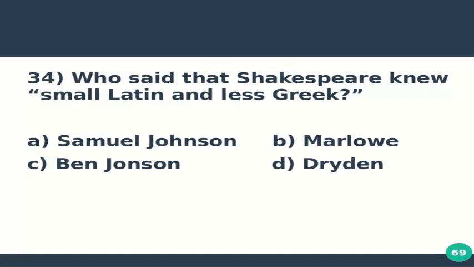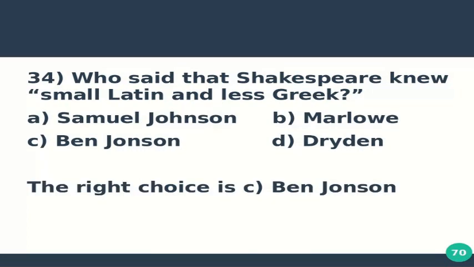Question number 34 is, who said that Shakespeare knew small Latin and less Greek? Option A, Samuel Johnson. Option B, Marlowe. Option C, Ben Jonson. And option D, Dryden. The right choice is C. Ben Jonson said this about Shakespeare. He knew small Latin and less Greek.